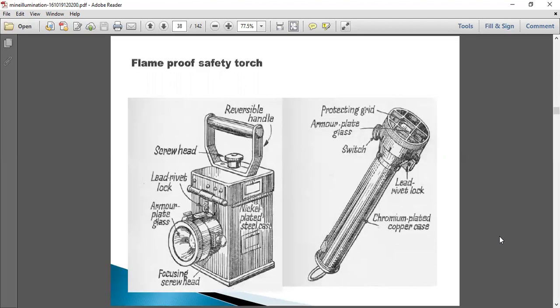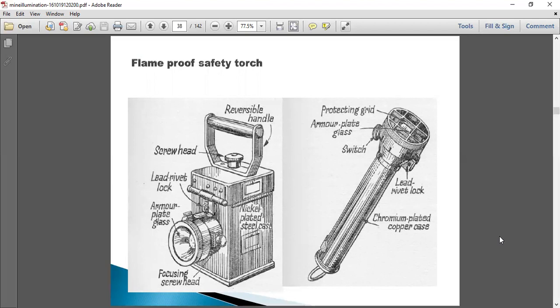So here we have the figure showing the flame-proof safety torch. There are two figures of various constructions. We can see the parts in the first figure: reversible handle, screw head, lead rivet lock, armored plate glass, focusing screw head, nickel plated steel case.